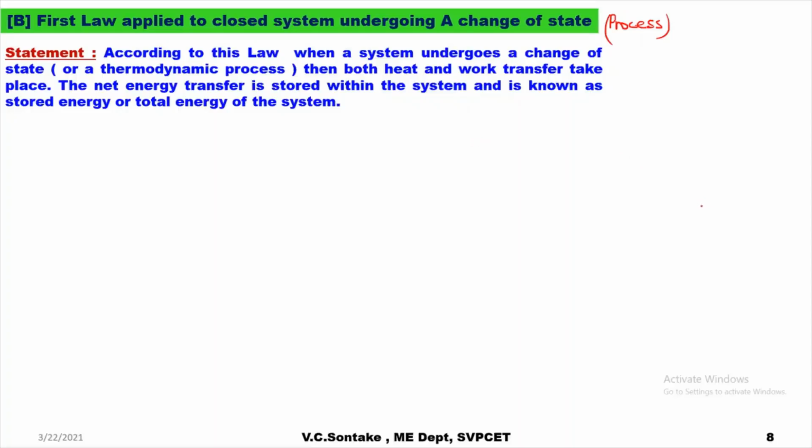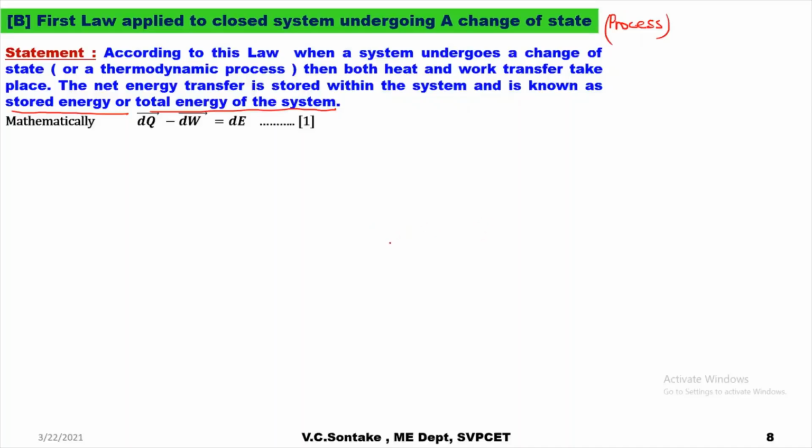And by virtue of this heat and work transfer, the net energy transfer is stored within that particular thermodynamic system, and this net energy transfer is known as stored energy or total energy of the system. So mathematically, if dq is the infinitesimal amount of heat interaction and dw is the infinitesimal amount of work transfer, the above statement can be written as dq minus dw is equal to dE.